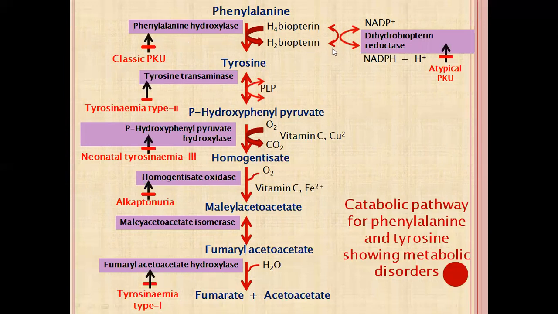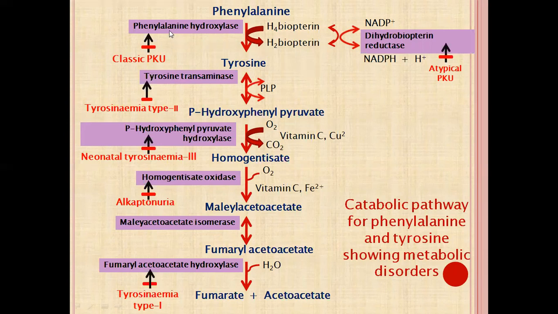There is one more enzyme for this, that is dihydrobiopterin reductase. By this enzyme, dihydrobiopterin is converted into tetrahydrobiopterin, and tetrahydrobiopterin is again converted into dihydrobiopterin. So tetrahydrobiopterin is a cofactor for this reaction. So there are two enzymes for this reaction.